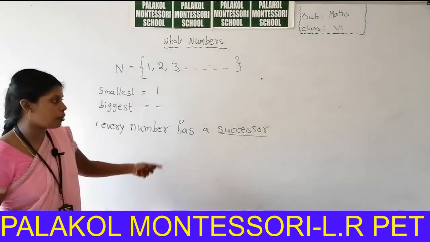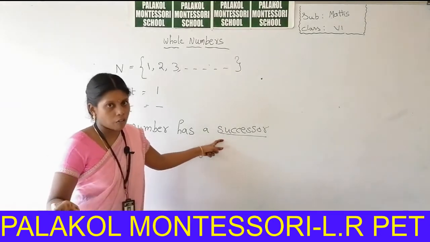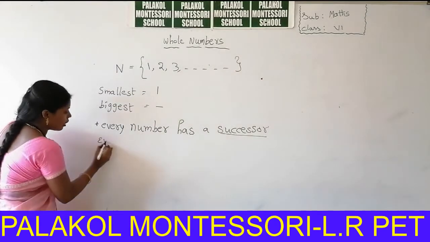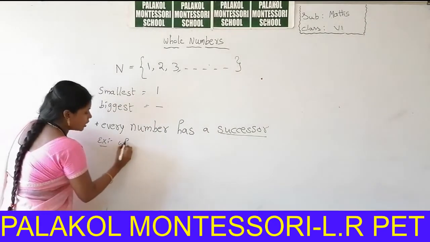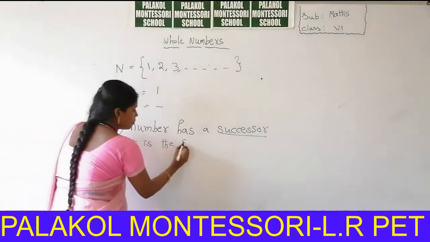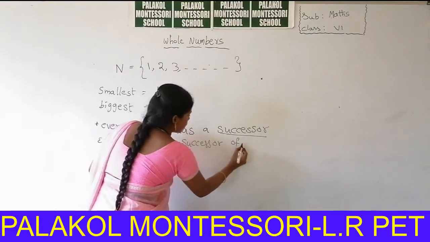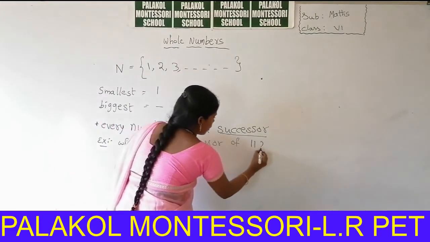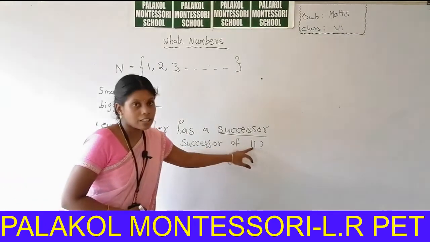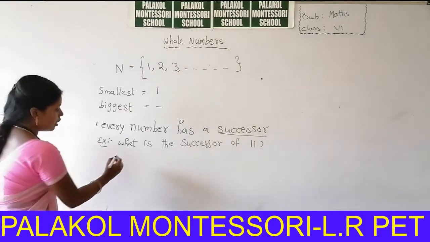The successor is the number that comes just after that number. For example, what is the successor of 11? What is the next number of 11? 12. So the successor of 11 is 12.